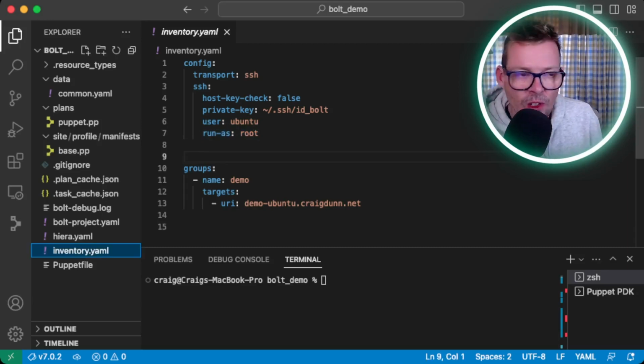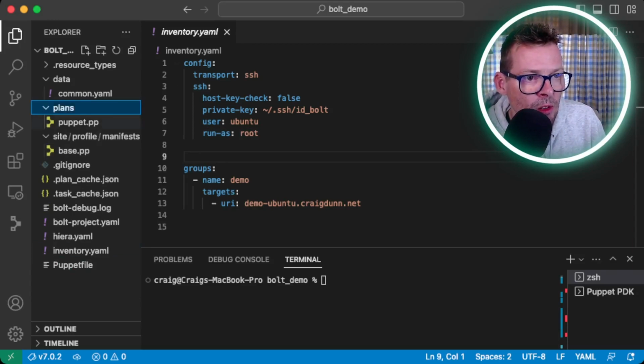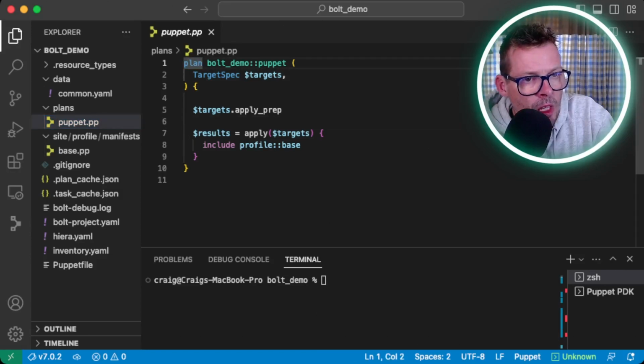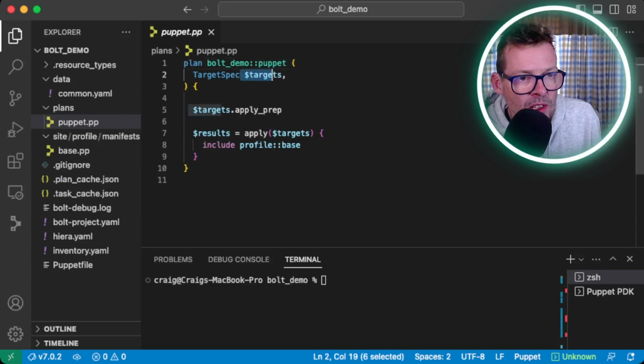So in order to run serverless Puppet, we need to create what's called a Bolt plan. And if we have a look under the plan subdirectory here, we have a plan called puppet.pp. So Bolt demo Puppet plan. And this is actually written in the Puppet language, in the Puppet DSL. So we've now got a new construct called plan. This is a really minimal plan. So we just take in one argument, which is the targets, so the servers that we're connecting to.